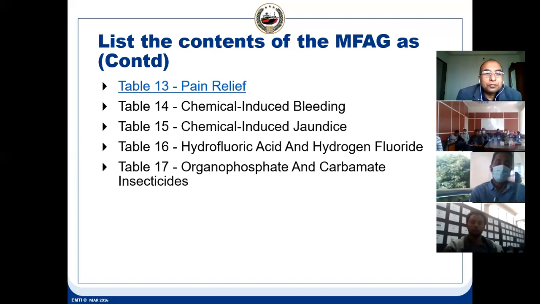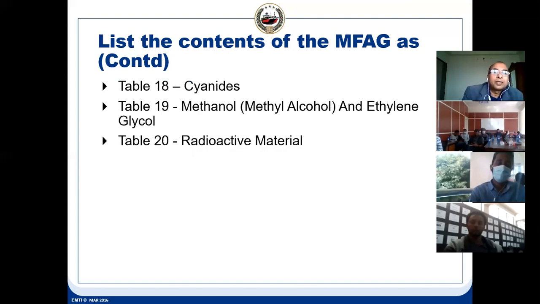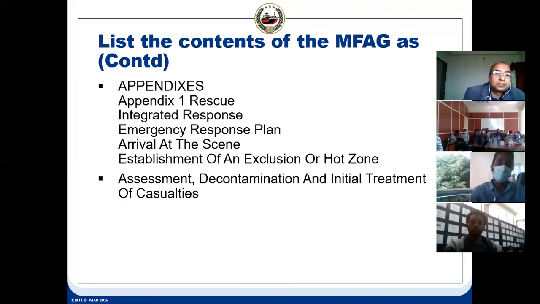And then insecticides, if you have this kind of exposure, then what has to be done? That also is given in 70. So all this like methanol, ethanol, glycol, table 19 says how to use this, and what will happen if affected by this. If affected by radioactive material, then what will happen? What is to be done actually? What kind of medical treatment has to be given?